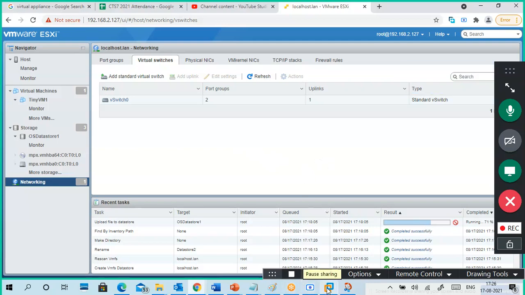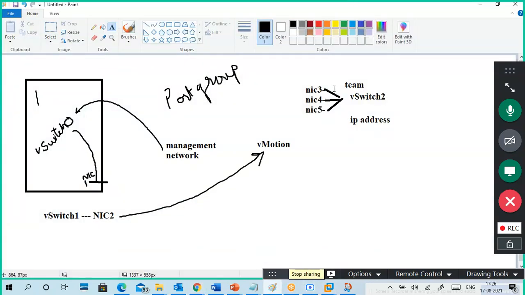But I asked one question, right? I have physical NICs. I group NICs and make them one. So I'm asking, what is the advantage of doing it like that? Why can't you maintain one single NIC? Of course, if you don't understand this concept, it's okay, no problem.